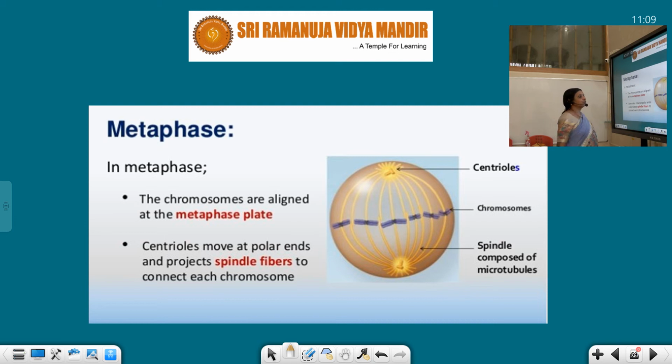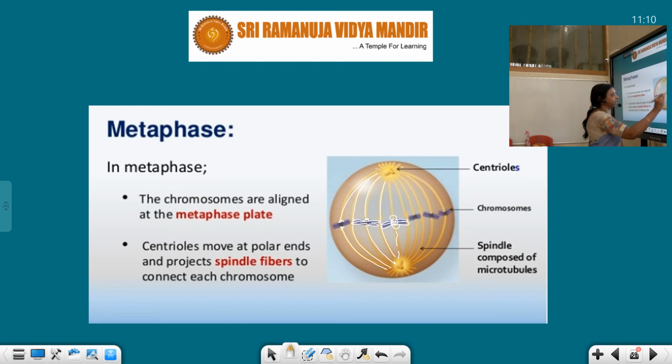Now metaphase. In this structure you can also see the centriole is present, and the spindle fibers are attached to the kinetochore. This is a continuous fiber, so no chromosome is attached. Here also the kinetochore and spindle fibers are attached. These are sister chromatids, 1, 2, 1, 2, and this is the centromere, and this is the kinetochore. This fiber which is not attached to the chromosome is called a continuous fiber.